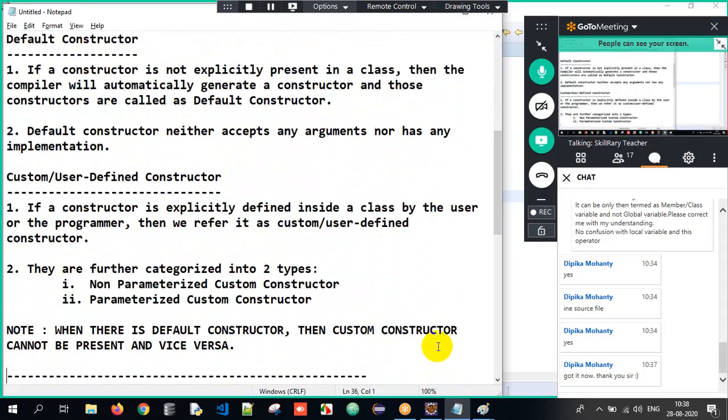If the compiler generates it, it's default; if the programmer writes it, it's custom. A custom constructor can be seen, a default constructor cannot be seen. A custom constructor might be parameterized or non-parameterized, and default and custom cannot be present at the same time.